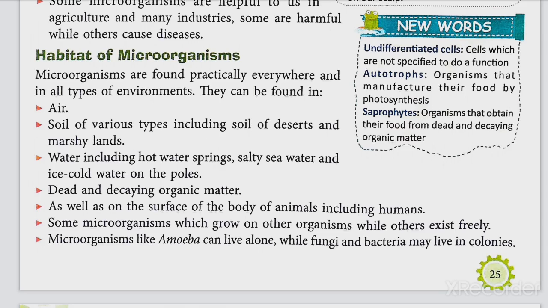as well as on the surface of the body of animals, including humans. Some microorganisms grow on other organisms while others exist freely. Some of the microorganisms like amoeba can live alone while fungi and bacteria may live in colonies. So this was all about the habitat of microorganisms. Where microorganisms are found. What are the dwelling places of microorganisms?